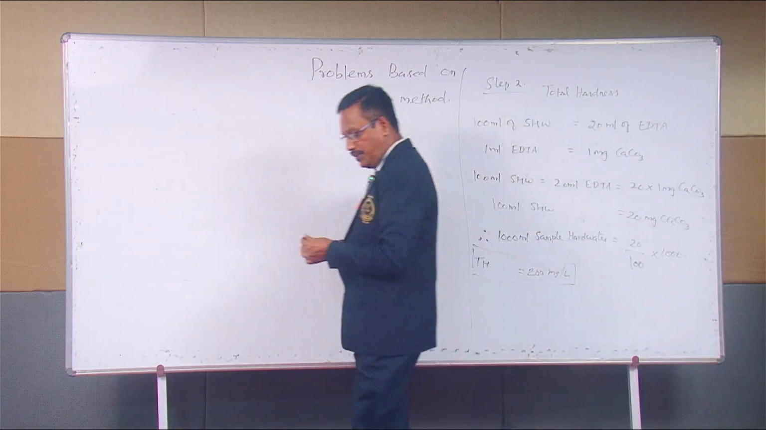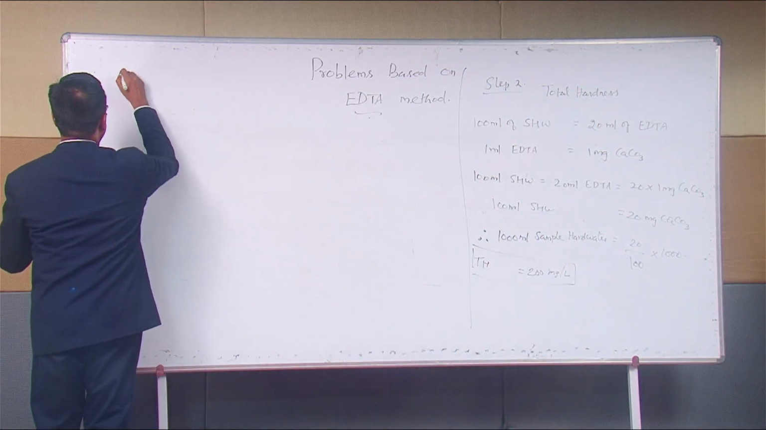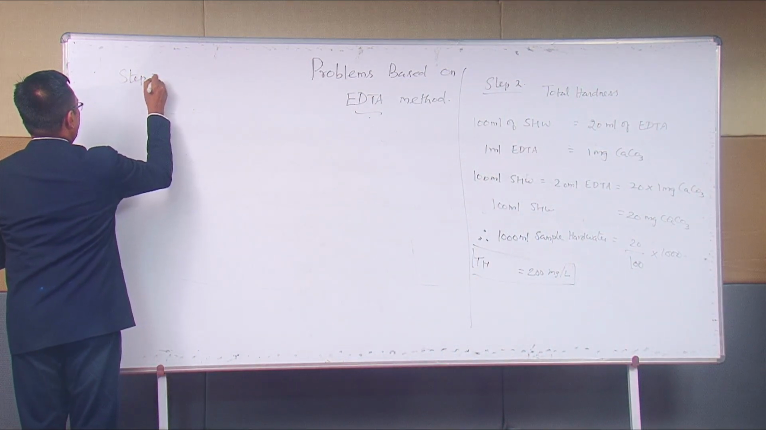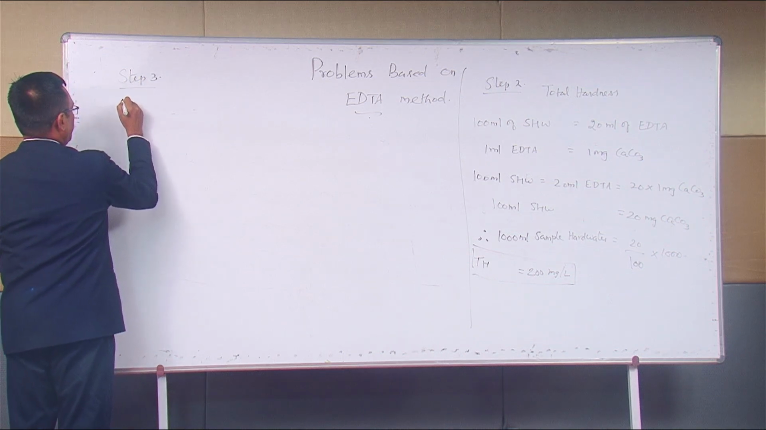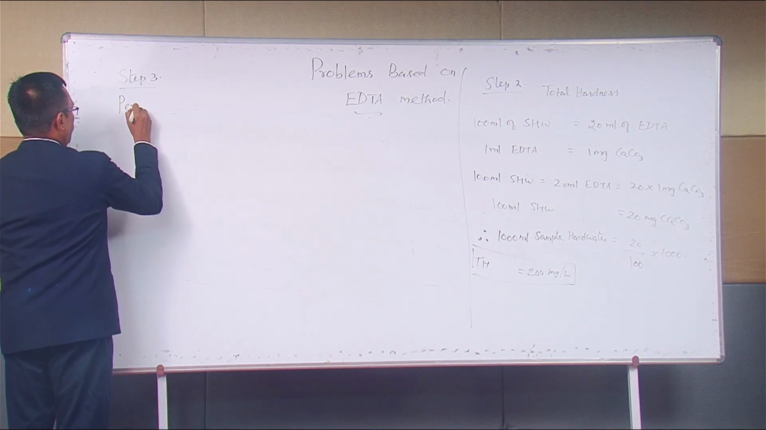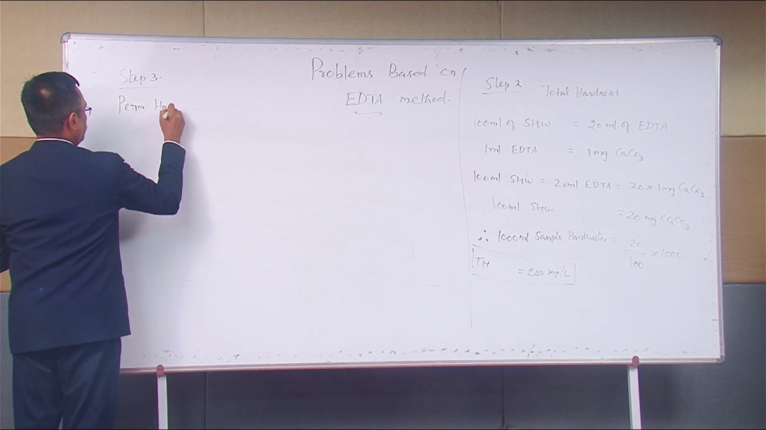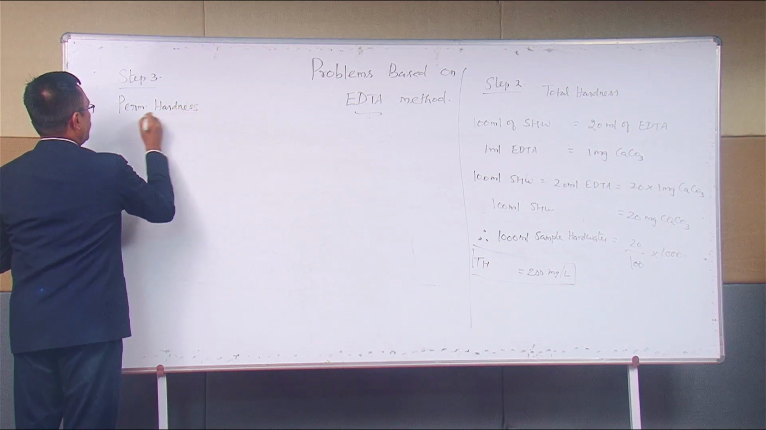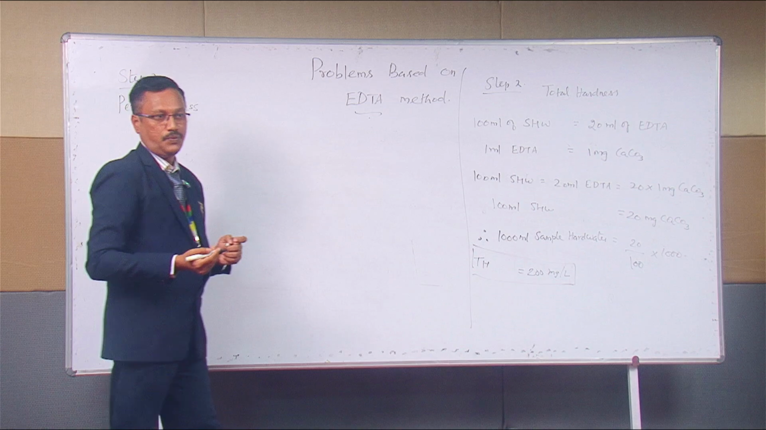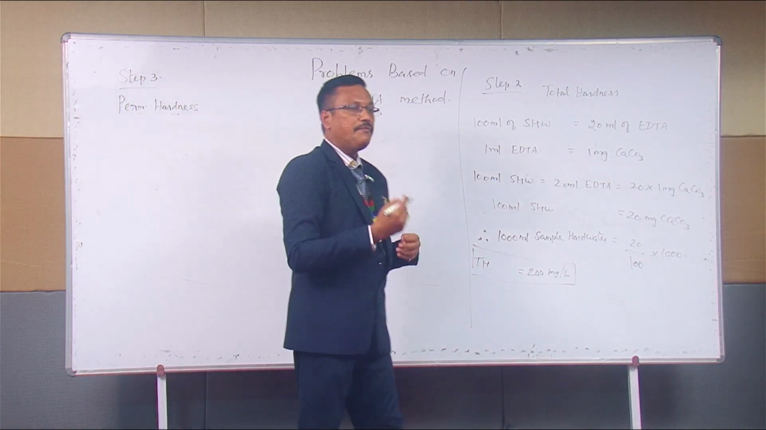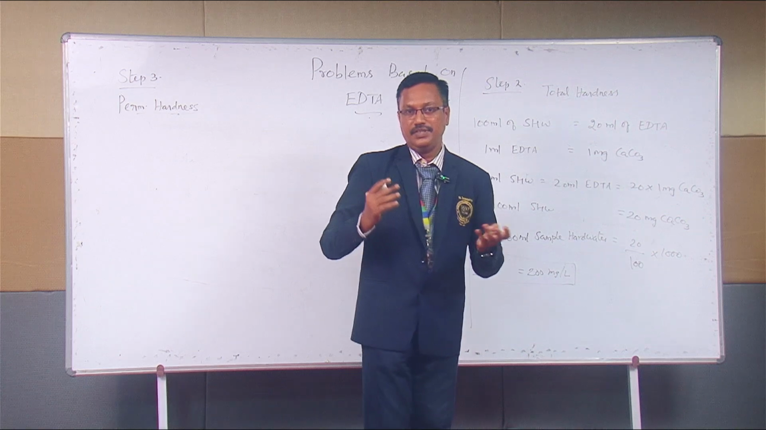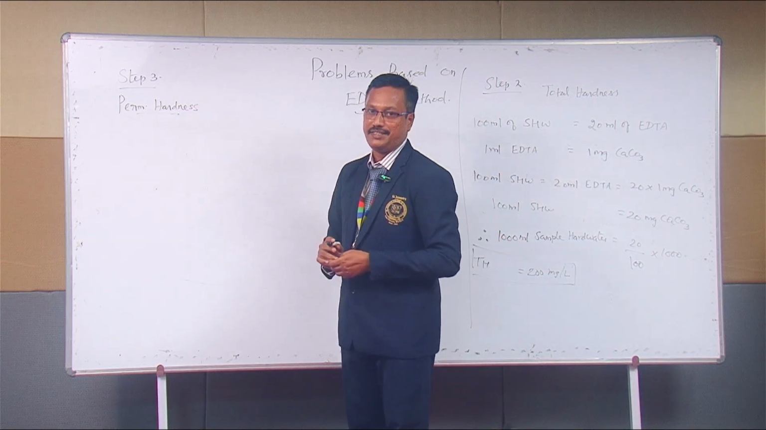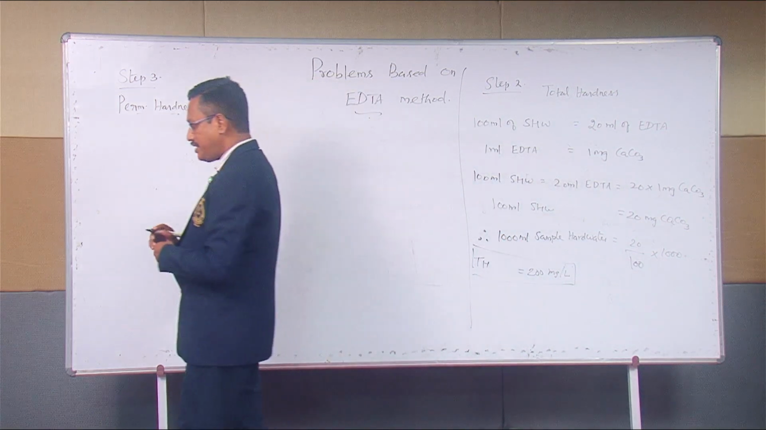We will be going to step 3. What is step 3? Finding out permanent hardness. Why do we call it permanent hardness? Because the sample is boiled now. All the temporary hardness has been removed. The remaining one is only the permanent hardness. Correct?